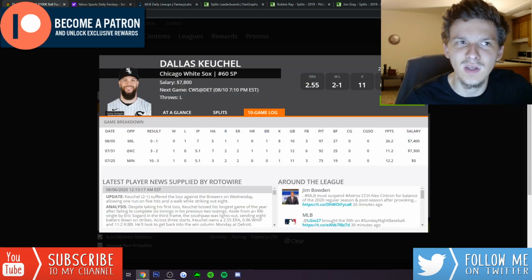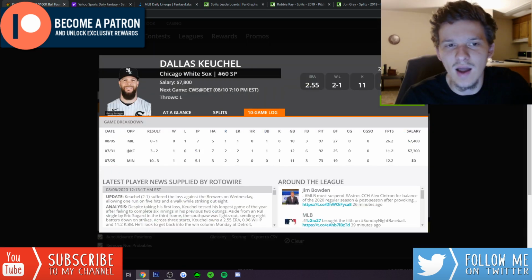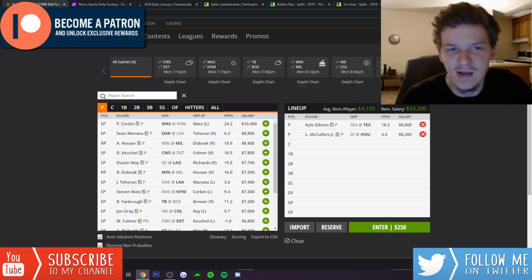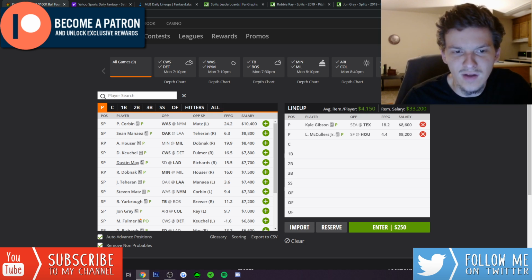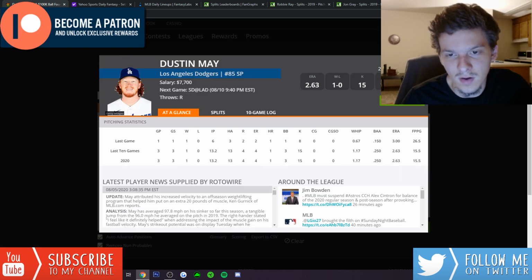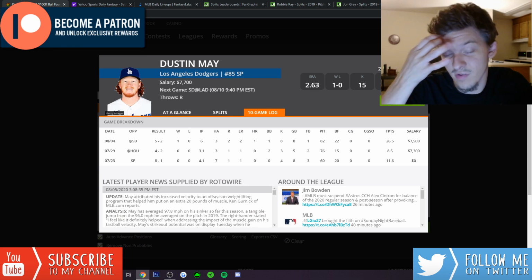So even though Keuchel isn't a great strikeout pitcher, I do like him at 7,800. I think he is very interesting today against a really weak Tigers lineup that does have strikeouts in its lineup. And then Dustin May, another guy that I like. I played him a good amount in his last start against the Padres, the same matchup.